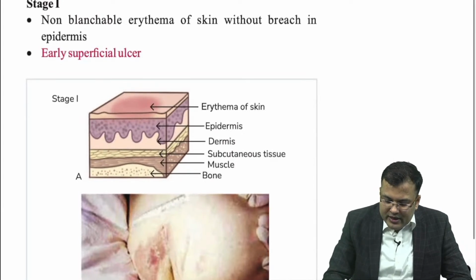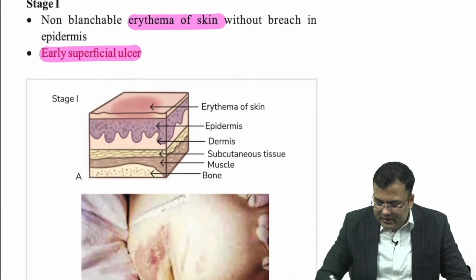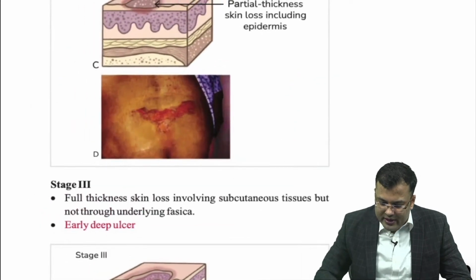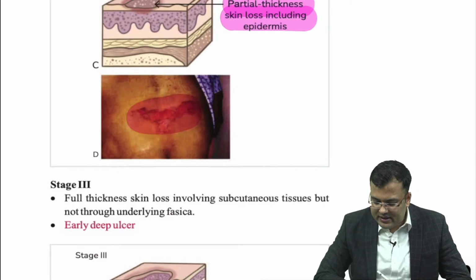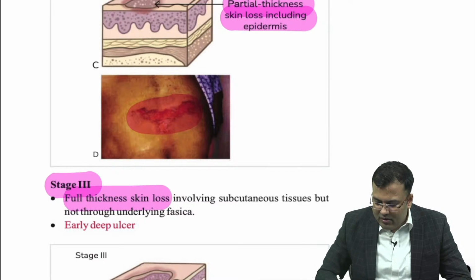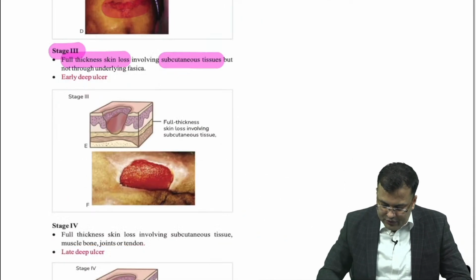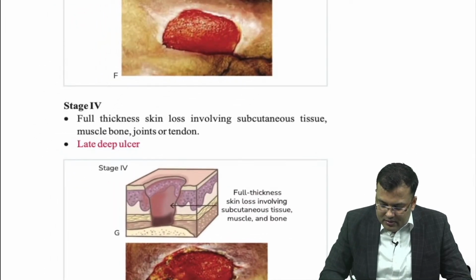What is stage 1 or grade 1? Early superficial ulcer, there is erythema of skin, there is only involvement of epidermis. Clear? Grade 2. In the grade 2, you can see partial thickness skin loss including epidermis plus dermis. This is partial thickness skin loss. Stage 3, here full thickness skin loss, involvement of subcutaneous tissue. Clear, guys? And what is stage 4? You can see in stage 4, there is full thickness skin loss plus involvement of muscle, bone, joint, tendon.